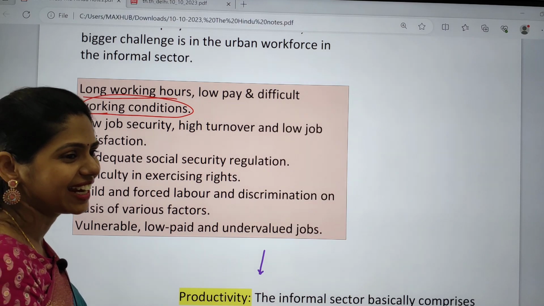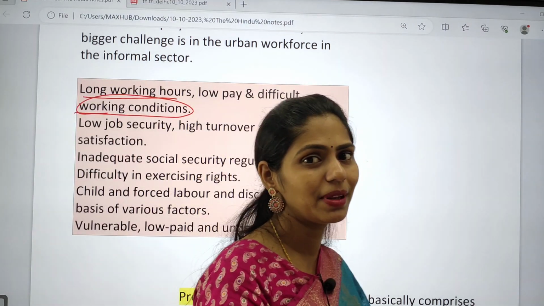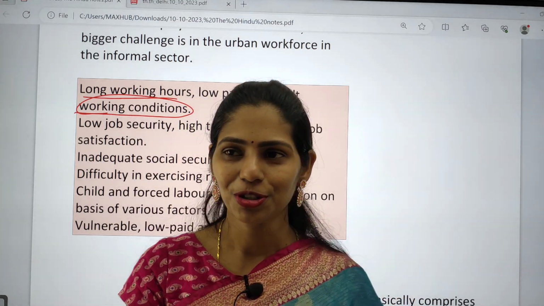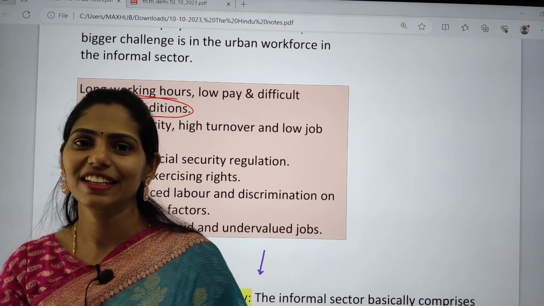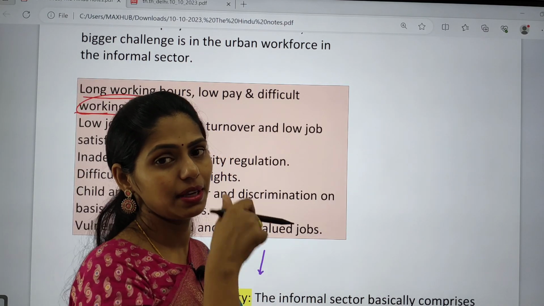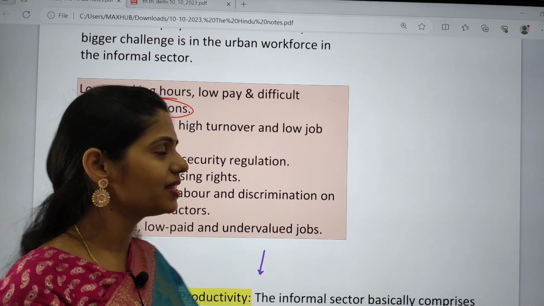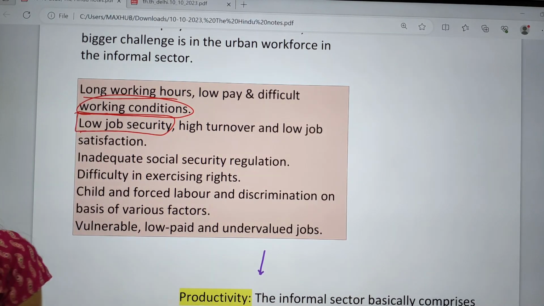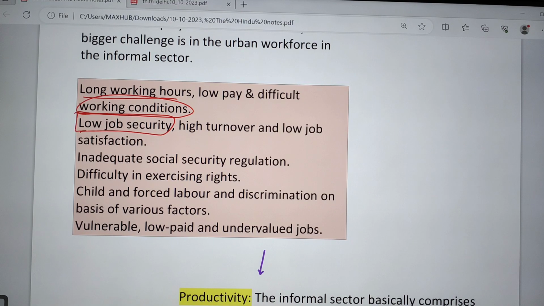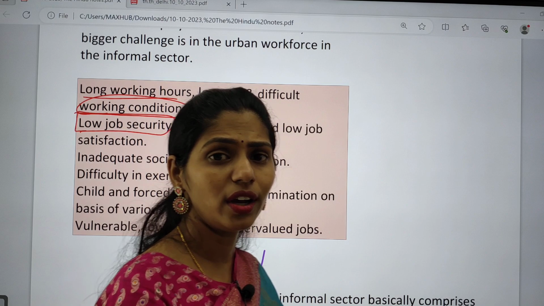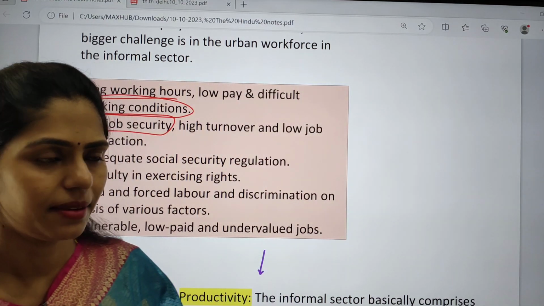But if you are working as a software engineer in a so-and-so company, you will be getting restrooms, washrooms, and a canteen area, and they will be mostly clean. But those will not be present for people working in the informal sector. And there will be low job security. They do not have any job security and also low job satisfaction. Even if they work hard for long hours, they will not get enough salary.